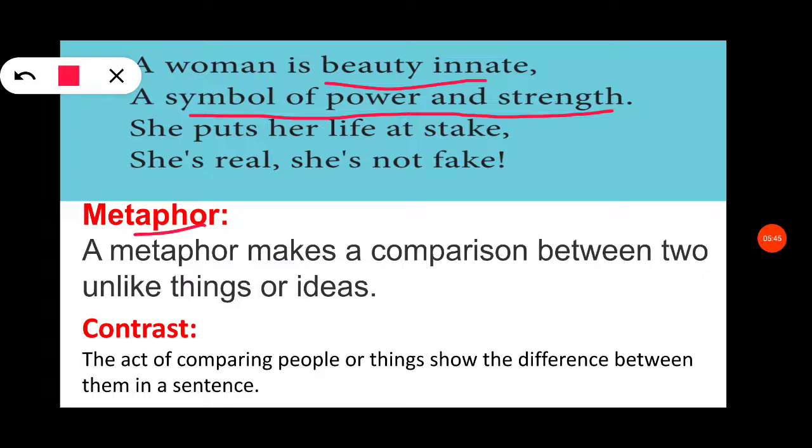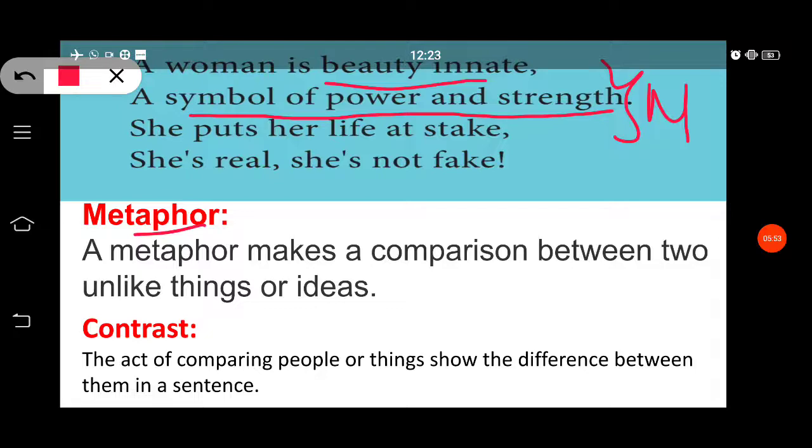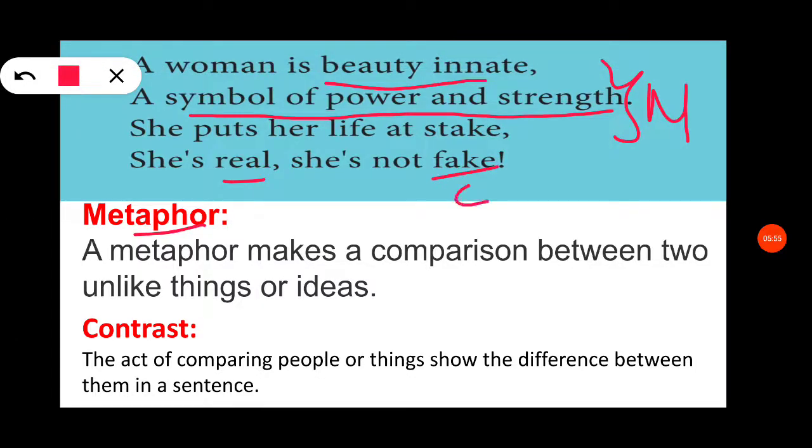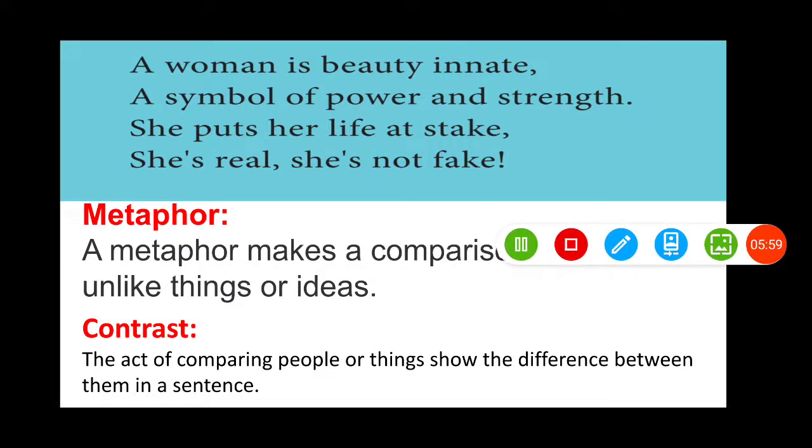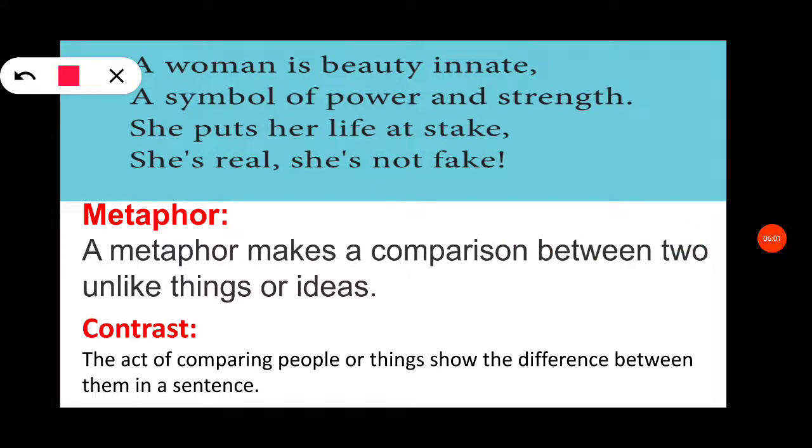So the woman is compared to the symbol of power, that is ability and strength. This is also called a metaphor. Here contrast has been used, and also we can see the rhyming scheme of this stanza. Here the poetess has used a different rhyming scheme. In each and every stanza there is a different rhyming scheme.